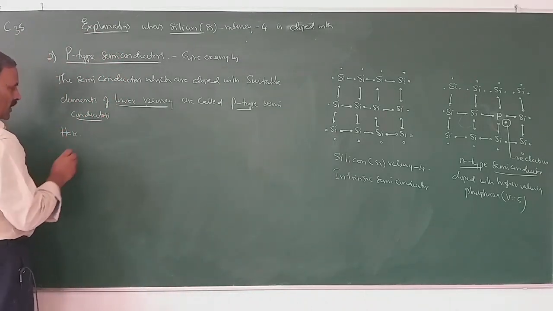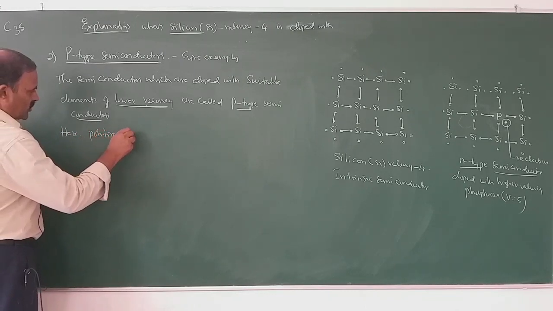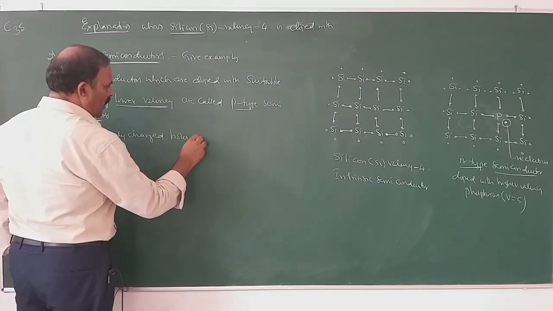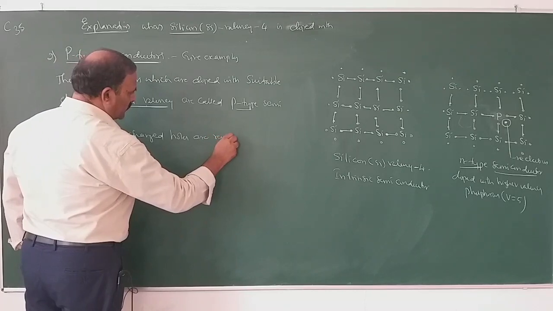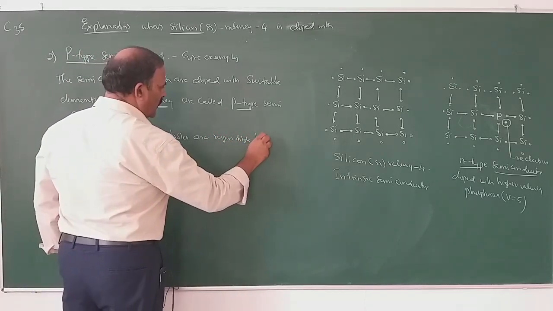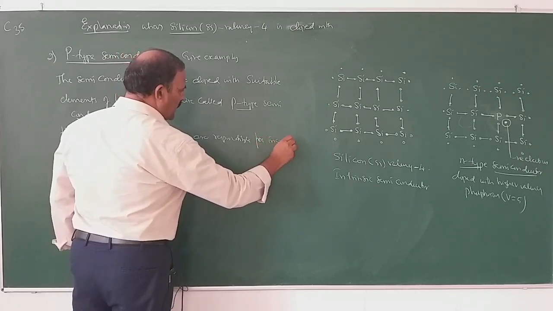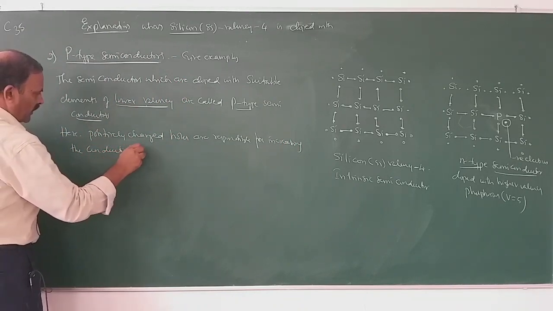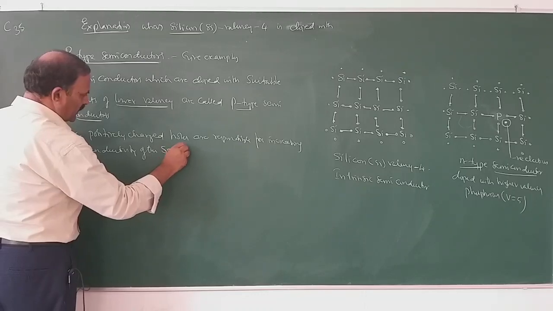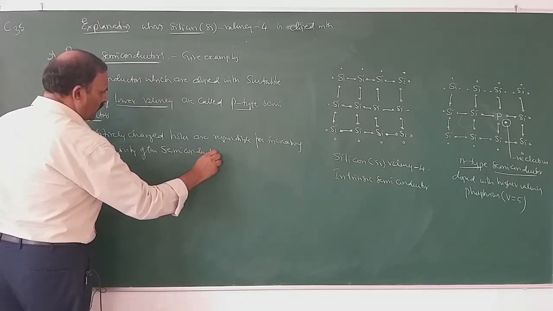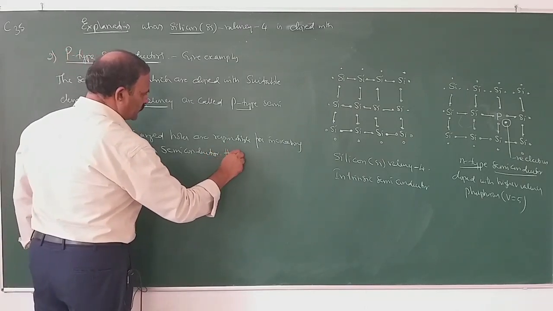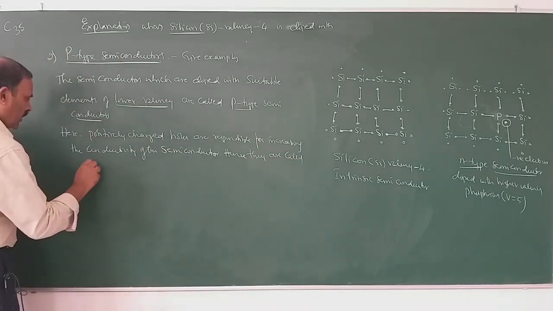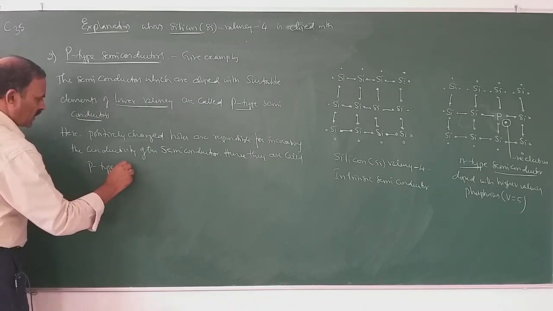Here positively charged holes are responsible for increasing the conductivity of the semiconductor, and hence they are called p-type semiconductors.